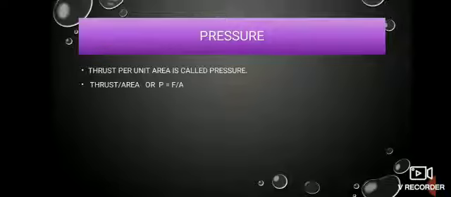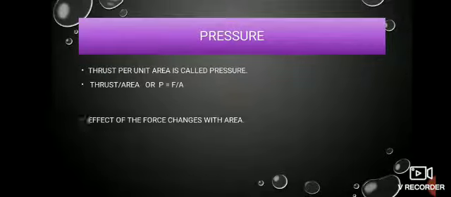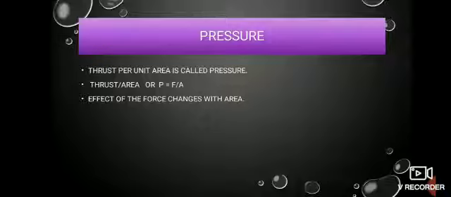That is, pressure is force by area, F by A. That's the formula we use for pressure. This totally depends upon the area with which it is in contact, which I'll explain later. For the time being, understand pressure is thrust per unit area, or force by area.